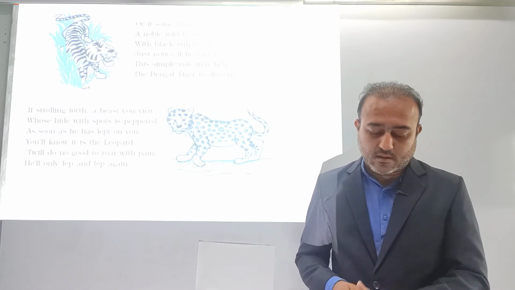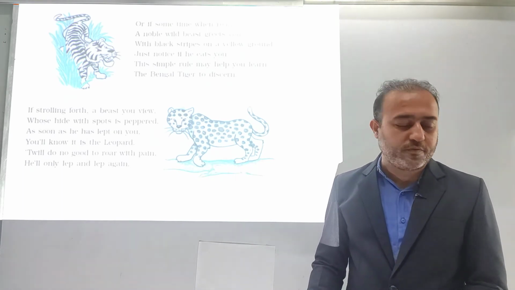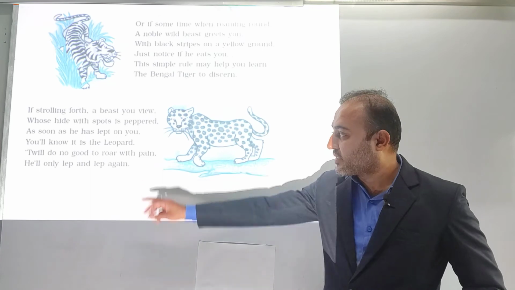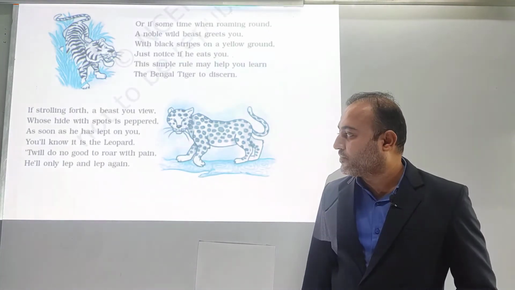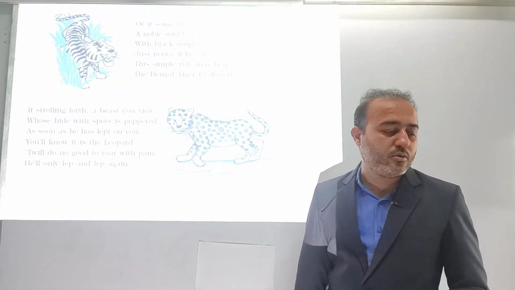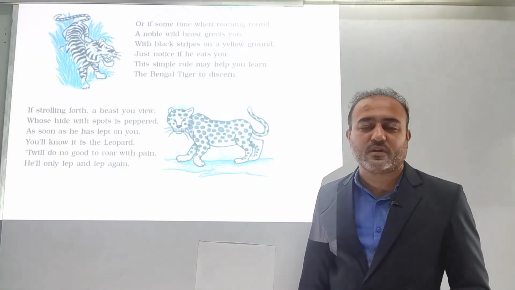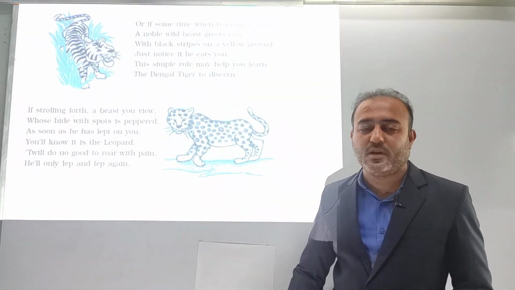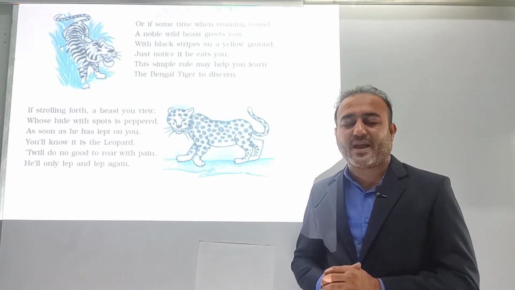Where it is written, if strolling forth a beast you view whose hide with spots is peppered, as soon as he has leapt on you, you will know it is the leopard. It will do no good to roar with pain. He will only leap and lap again. So in this paragraph, what is the poet trying to say?